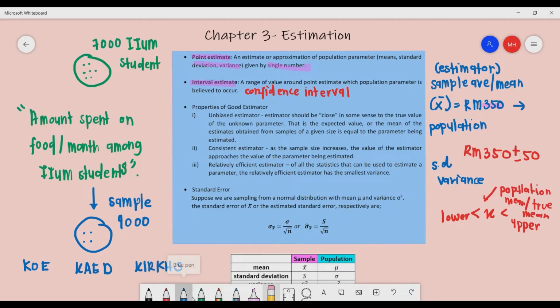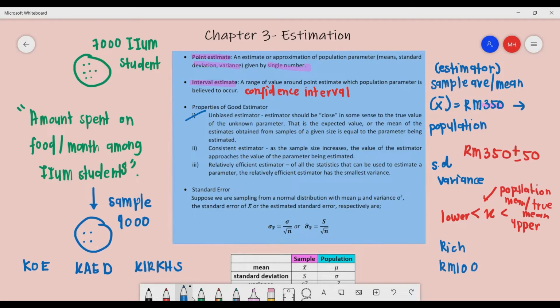So what are the properties of a good estimator? Firstly, it must be unbiased. What does it mean? If you want to take a survey, for example on the amount spent on food, you cannot take only the rich students. If you take only the rich students, the total amount spent will be much higher, for example RM 1,000 per month instead of 350.